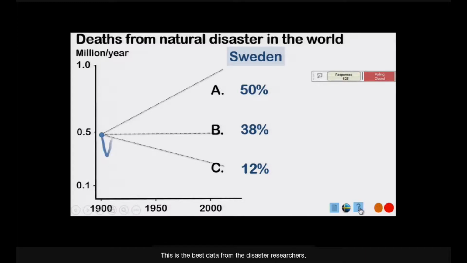This is the best data from the disaster researchers. It goes up and down, and goes to the Second World War, and after that it starts to fall, and it keeps falling, and it's down to much less than half. The world has been much, much more capable as the decades go by to protect people from this. So only 12% of the Swedes know this.